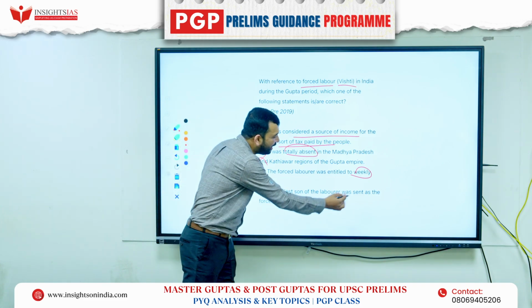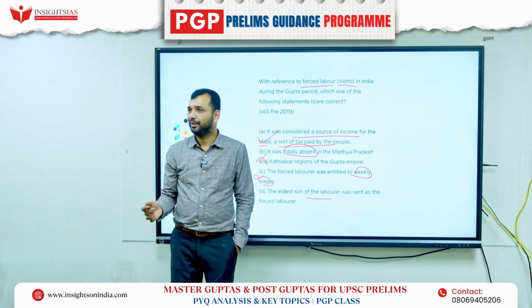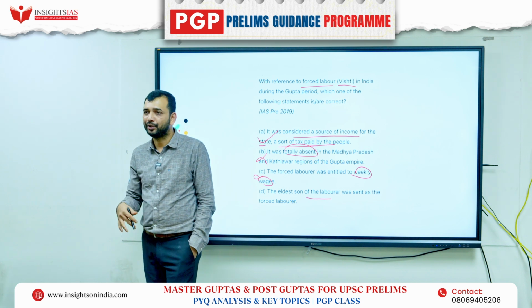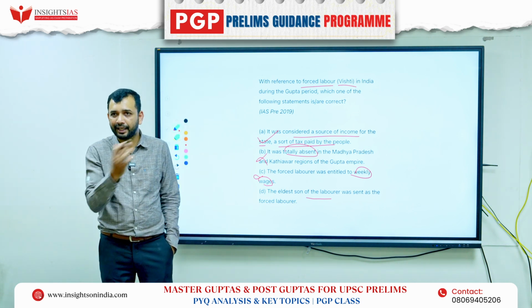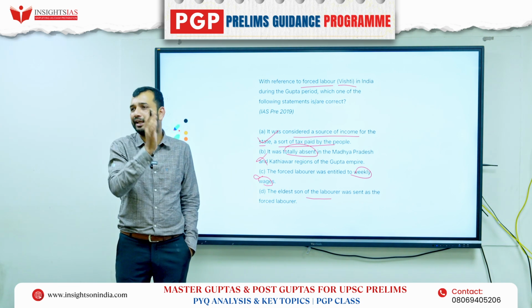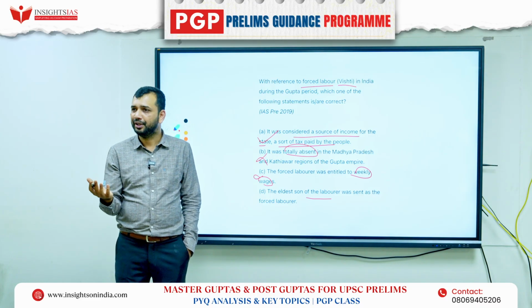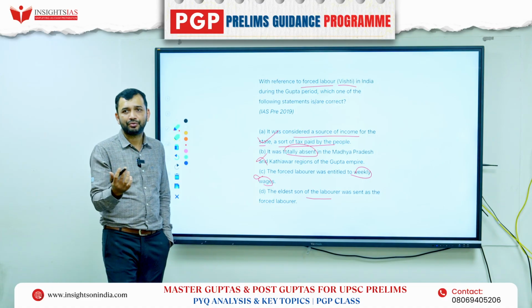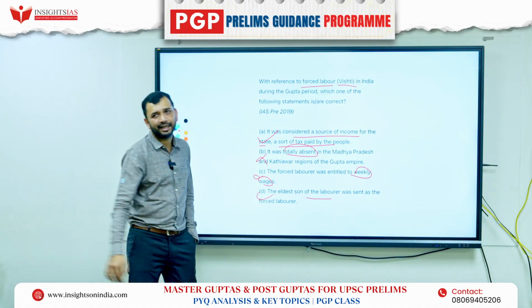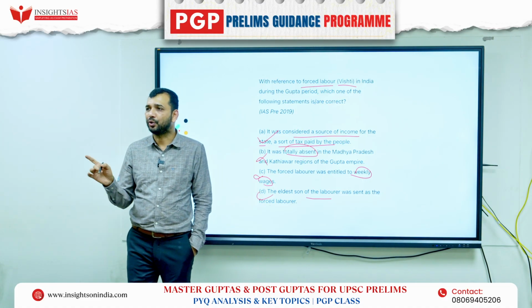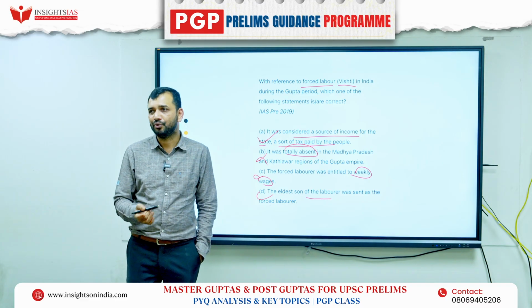Now, from the family, one person has to be sent. Whether it is the eldest one or the youngest one, the family will decide, right? It is not decided that only the eldest son has to come. It is up to the family to send anyone when they are told to send someone to work. So again, this is not correct. There is no rule, as has been stated, that only the eldest son has to work as forced labor.